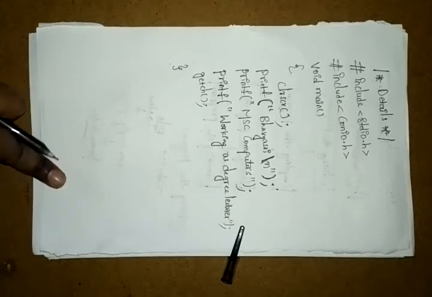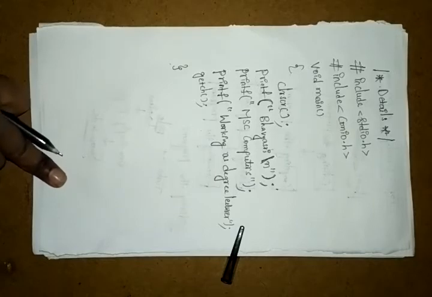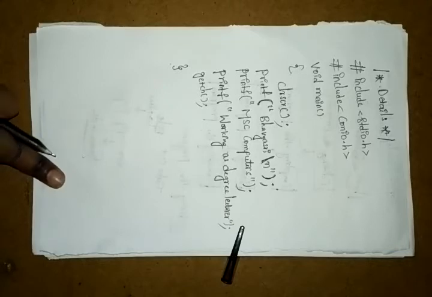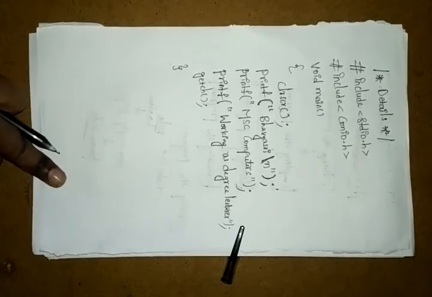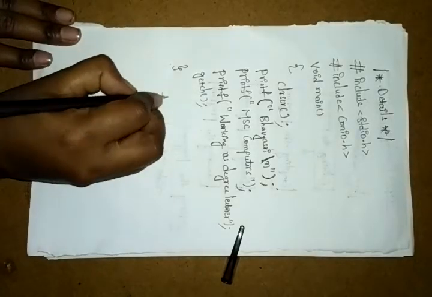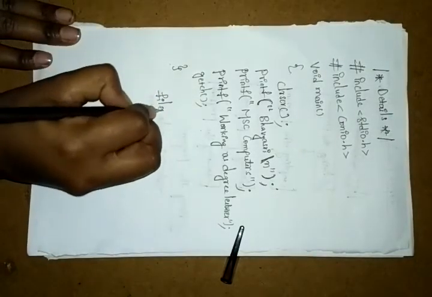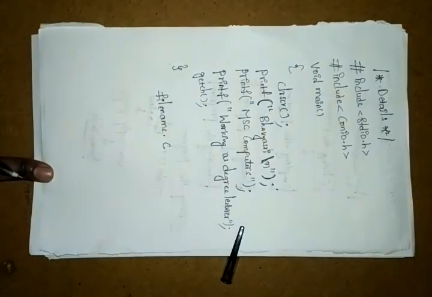After the completion of writing the program, that is, after writing the source code, you have to save that program. Once you have completed this, you have to save this program. How to save this program? With the file name dot c.